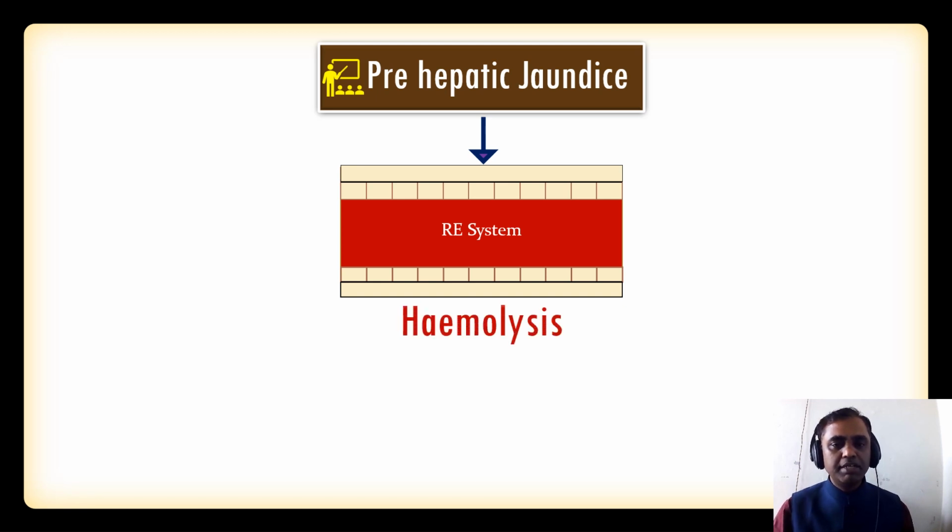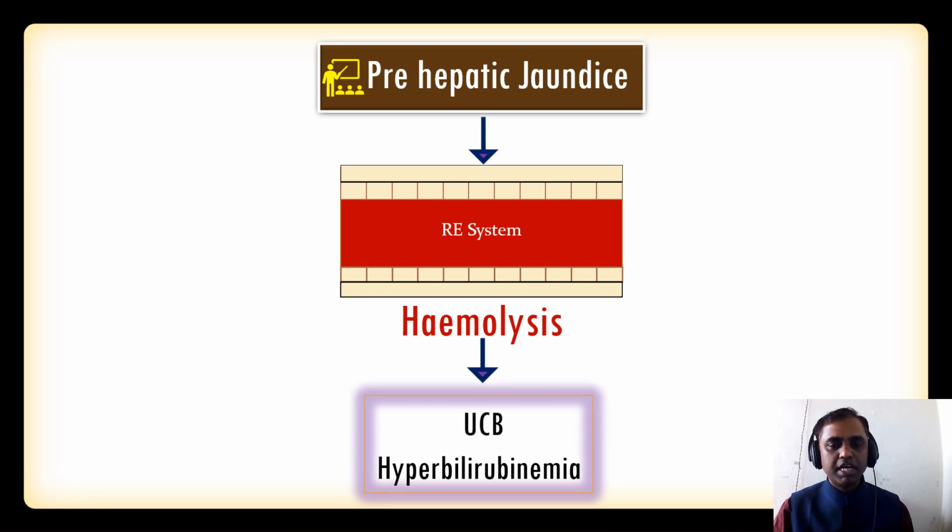The same happens in the pathology. In simple words, it is hemolysis. Any cause of hemolysis can produce prehepatic jaundice, and all prehepatic jaundice is characteristic of unconjugated hyperbilirubinemia. If you check the patient's blood, you can see the unconjugated bilirubin will be increased more than the conjugated bilirubin.